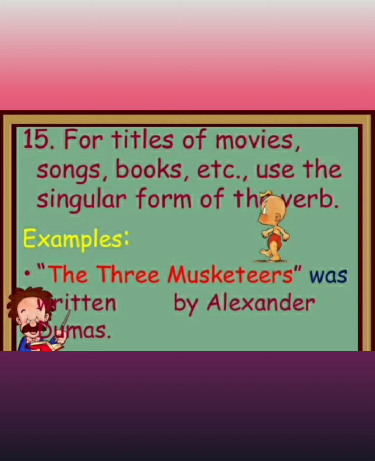Okay, so for example, whenever you get a title of a movie or the name of any book that ends with S, you may think that it's plural, but it is not like that. So you need to keep it in mind, as it's a title of any movie or any song or any book, you need to use the singular form of the verb, and that's why was.